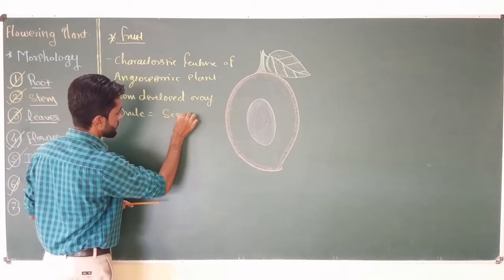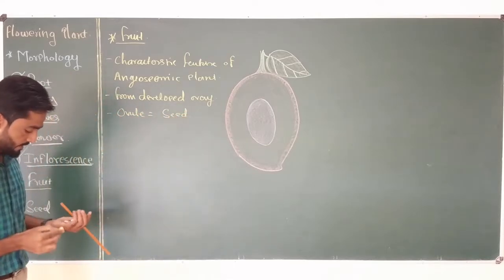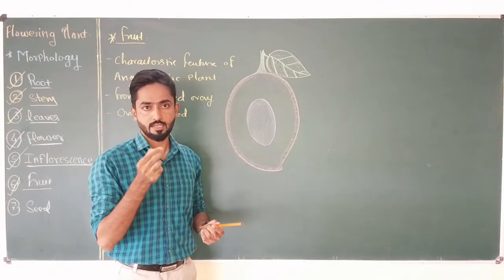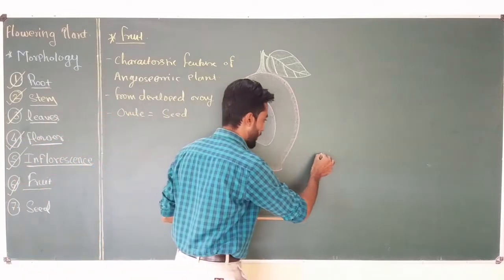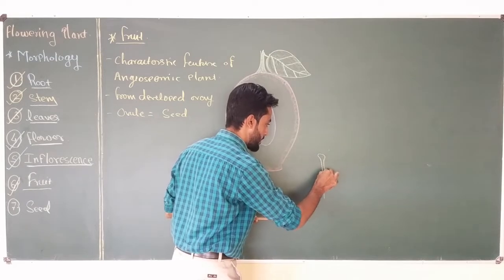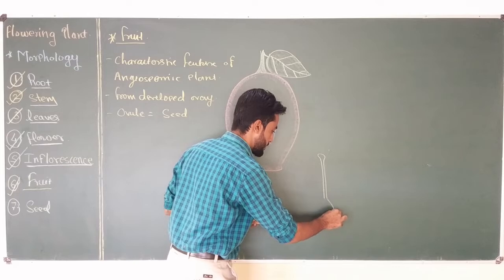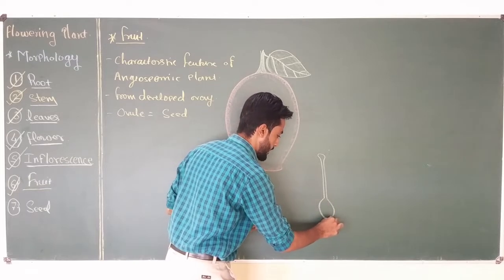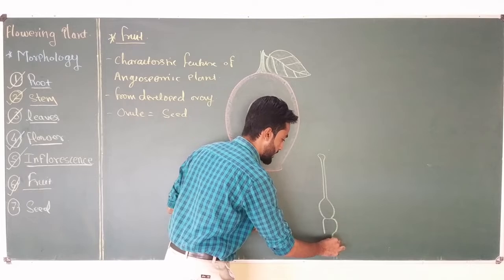Ovule forms seed. If we study the individual member of the gynoecium, which is the carpel, we know that the carpel has three important parts: stigma, style and the swollen basal part, which is the ovary. The ovary is generally present on the thalamus.